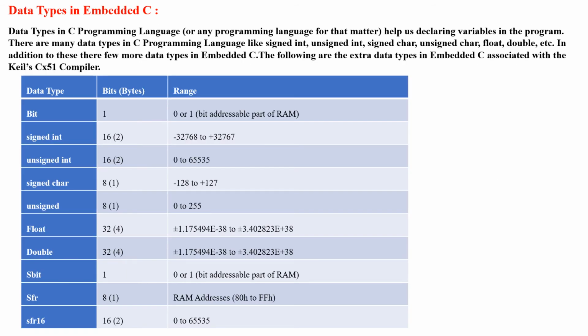Now let's see the data types used in embedded C. Data types in the C programming language help us declare the variables in the program.